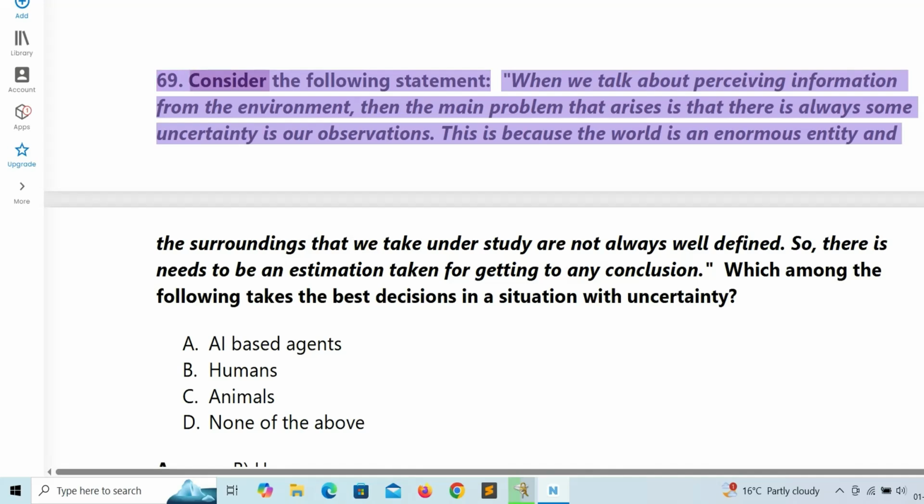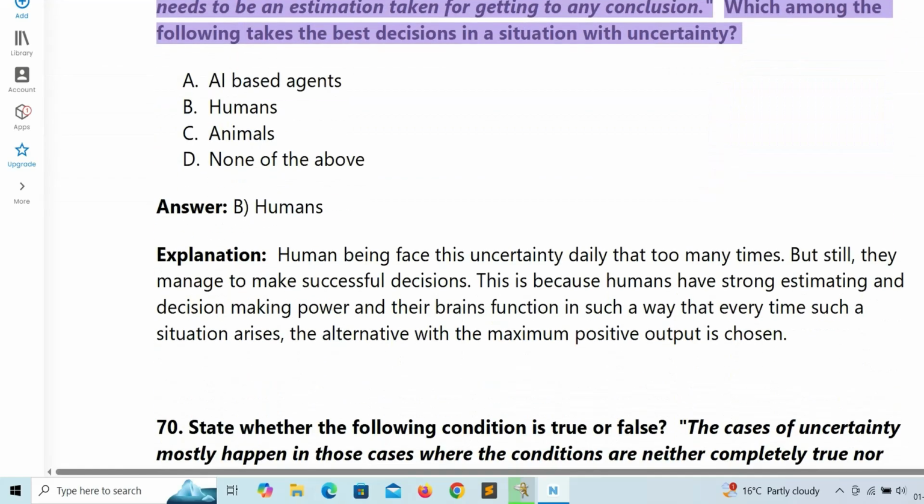69. Consider the following statement. When we talk about perceiving information from the environment, the main problem that arises is that there is always some uncertainty in our observations. This is because the world is an enormous entity and the surroundings that we take under study are not always well defined. So, an estimation needs to be taken for getting to any conclusion.